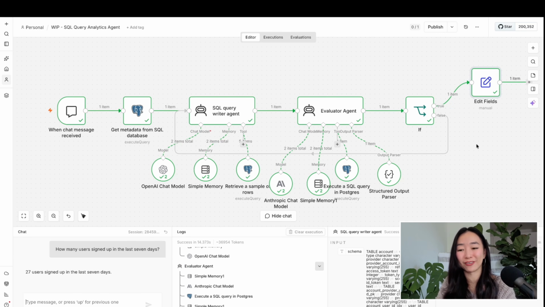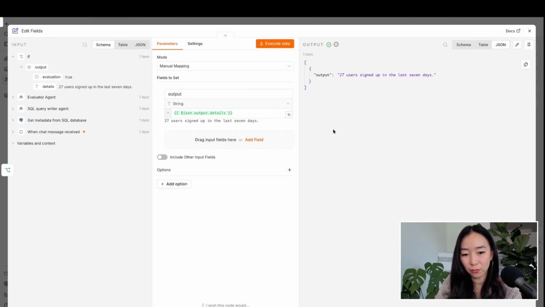So that works correctly. Just to recap what happened at the end there, because I think I wasn't being super clear. We have an if gate, and if it's true, like the evaluation for the SQL query returned that the query is correct, we go ahead and set the output field to be the answer to the user's question.